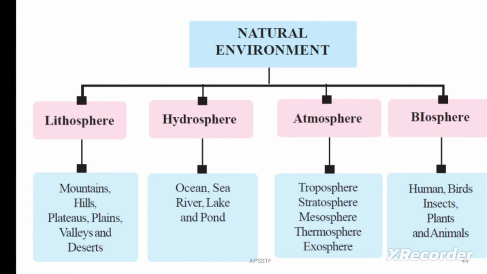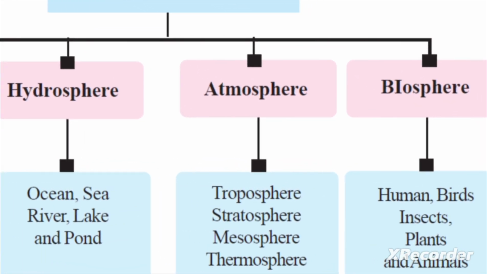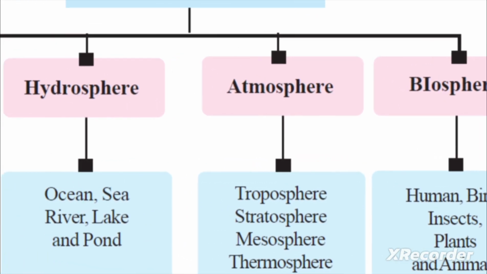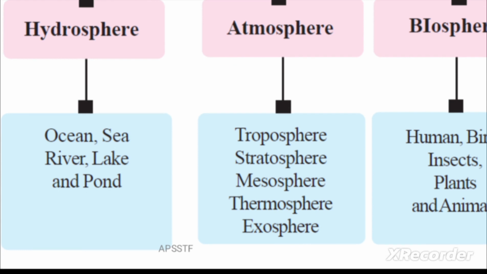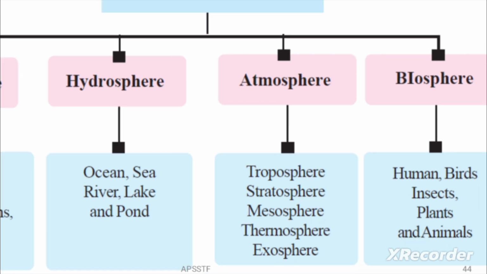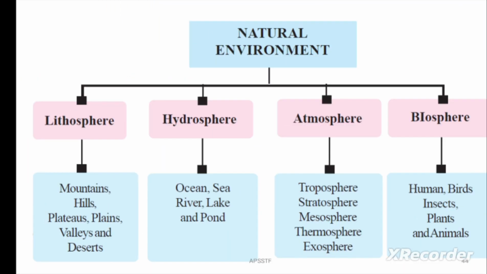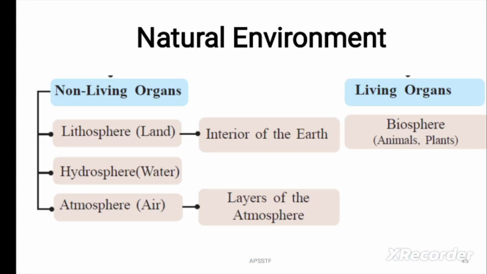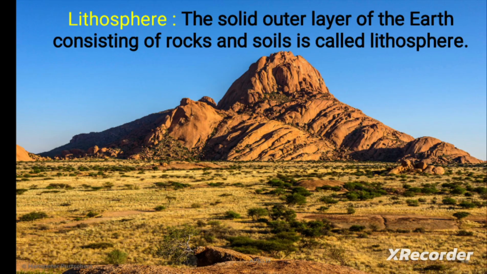Next, biosphere means all living things: human beings, birds, animals, plants, insects, microorganisms all come under biosphere. Natural environment has non-living and living components. We have already discussed this.